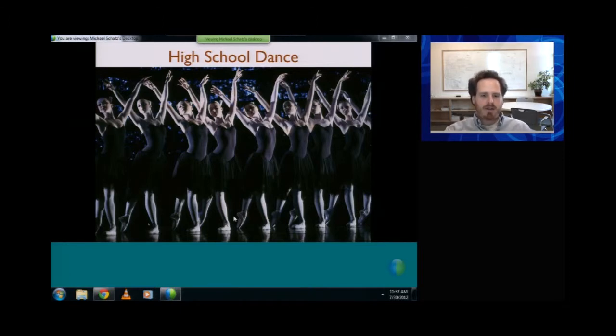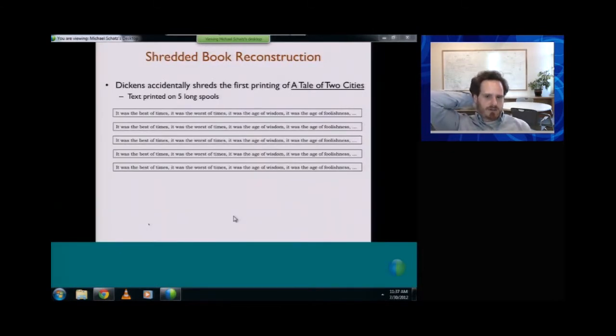Now before I tell you about the dance that we're going to do in a parallel setting, I'm going to give you a little bit of analogy to try to make it clearer why and how this dance may develop. So the analogy is going to be an analogy for that problem of genome assembly, but instead of reconstructing genomes, we're going to imagine this problem of trying to reconstruct a book. So imagine you're Charles Dickens and you just finished writing A Tale of Two Cities, and that begins, it was the best of times, it was the worst of times, it was the age of wisdom, it was the age of foolishness, and so forth.